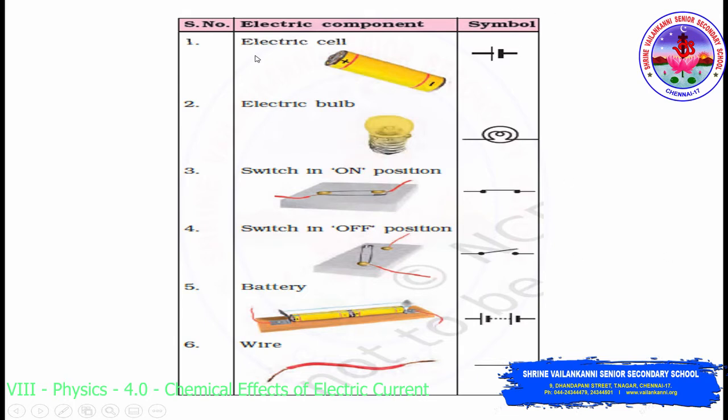So to avoid all these things and to make your work much easier and understandable, symbols are used for electrical components. For the electric cell, the shorter line and one long line are used. This particular symbol is used for the electric bulb. To represent the switch on position, this particular symbol is used, and to represent the switch off position, there is a break or an opening in the switch. Two or more cells combined together are called a battery. One single cell is called an electric cell, but when you combine two or more electric cells, you call it a battery. And a line always represents a wire.